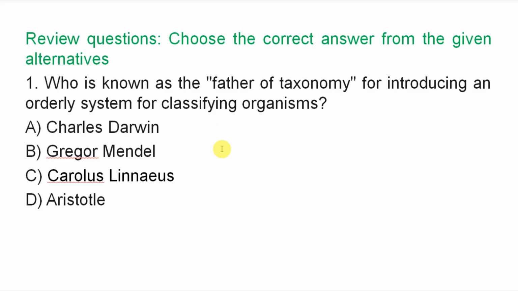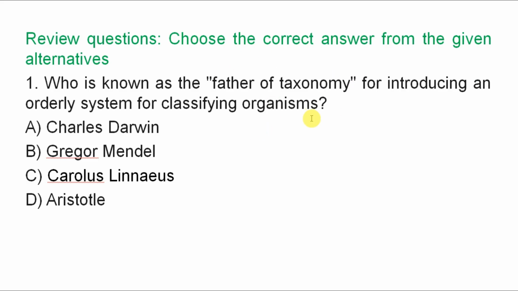Good. Question number 1. Who is known as the father of taxonomy for introducing an orderly system for classifying organisms? A. Charles Darwin, B. Gregor Mendel, C. Carolus Linnaeus, D. Aristotle.